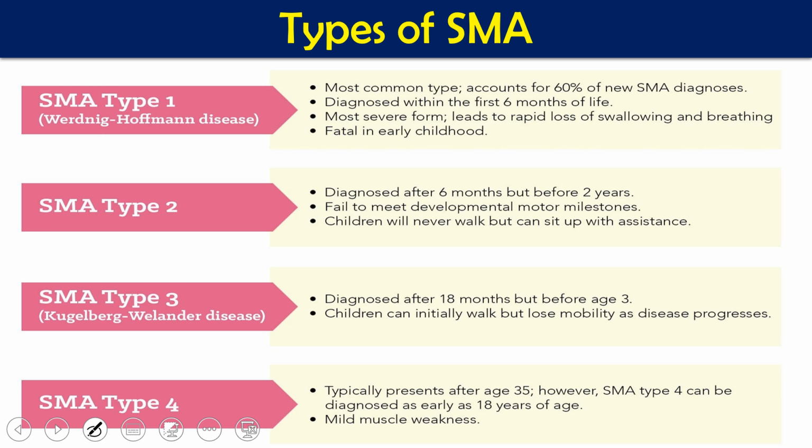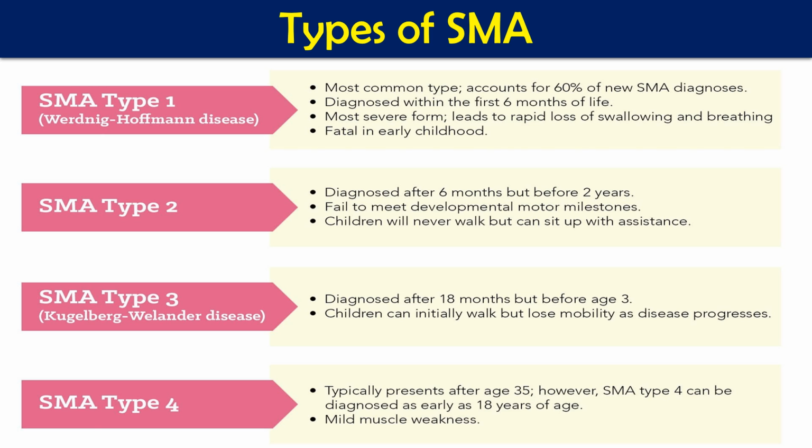Then we come to type 1, which is also called Werdnig-Hoffmann disease, because it was discovered by them, meaning most of the research has been done by them. This type 1 is also sometimes called type 1B or infantile type of SMA. This is the most common form of SMA, and it is a severe form of disorder with muscle weakness evident at birth or within the first few months of life.